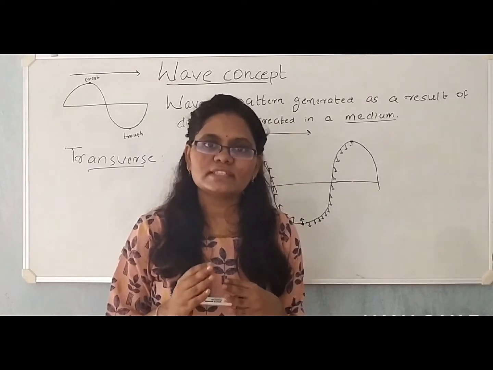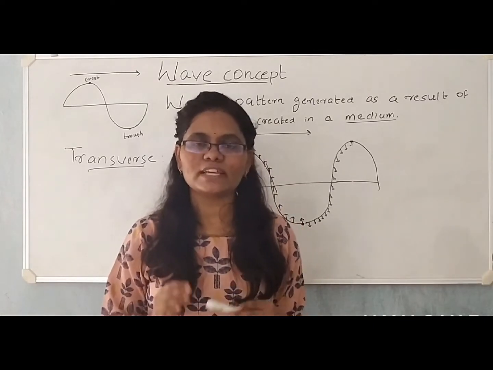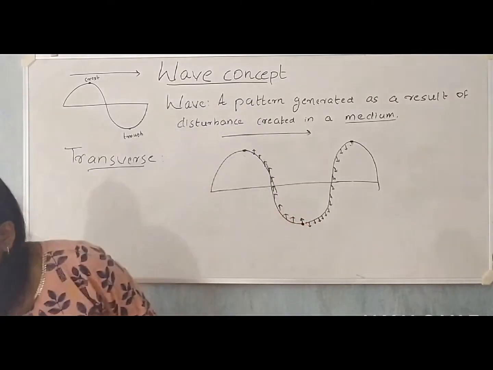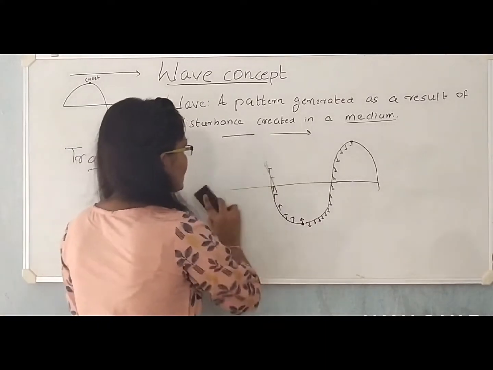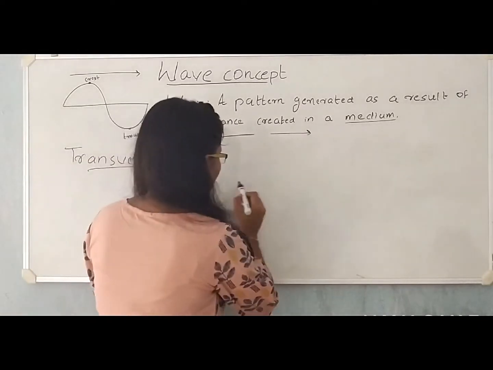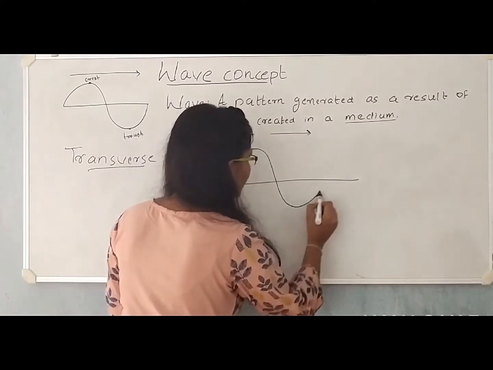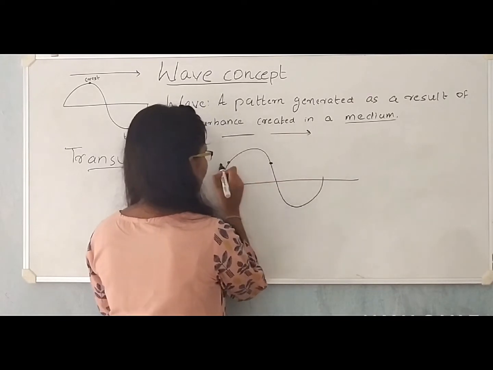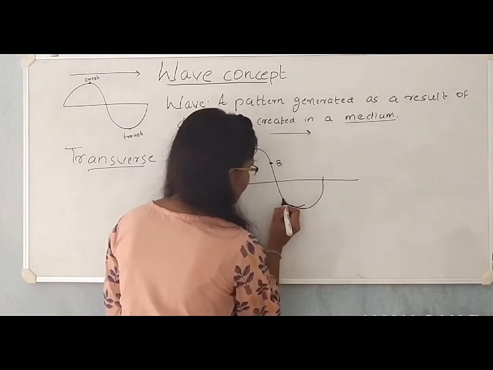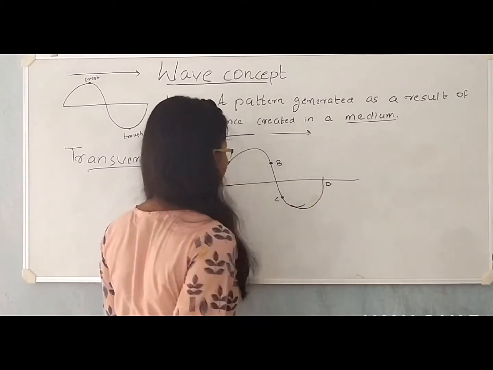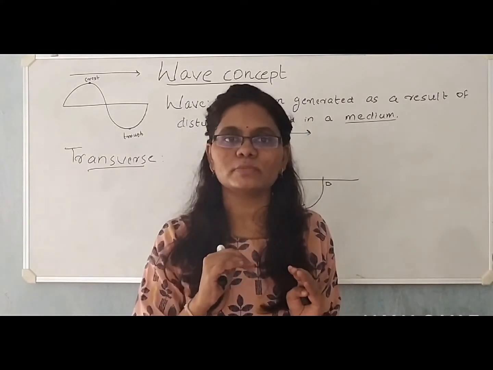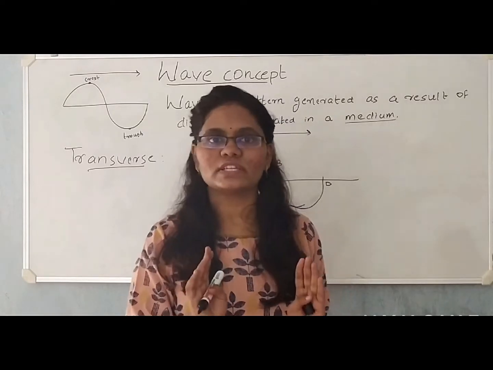So now let us try to understand the phase of a particle on a wave. Phase is a parameter that describes the state of a particle on a wave. By state I mean the position of the particle and its direction of oscillation. For that, let us consider one cycle of a wave. One cycle. Let me consider 4 points on a wave. Say A, B, C and D. Any two particles on a wave are said to be in phase when they have same displacement about their mean position and their direction of oscillation is also same.